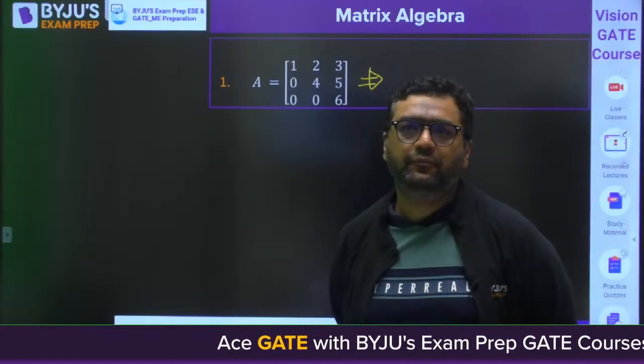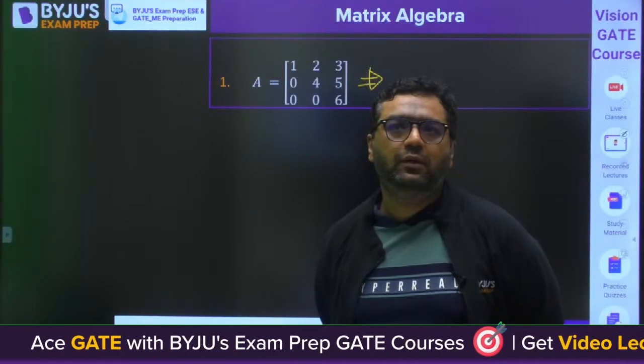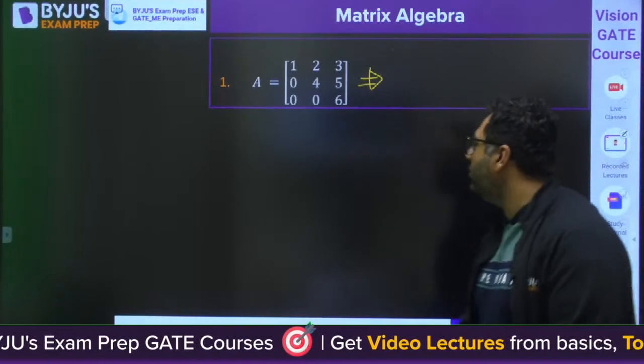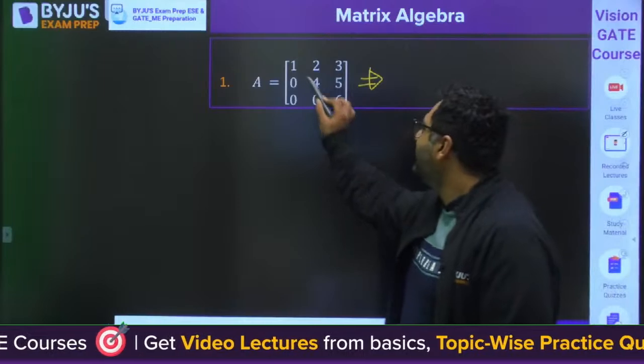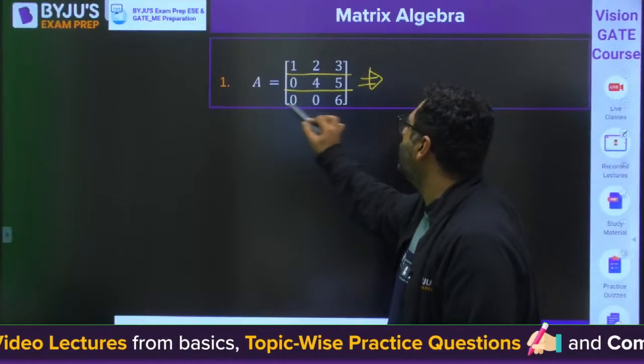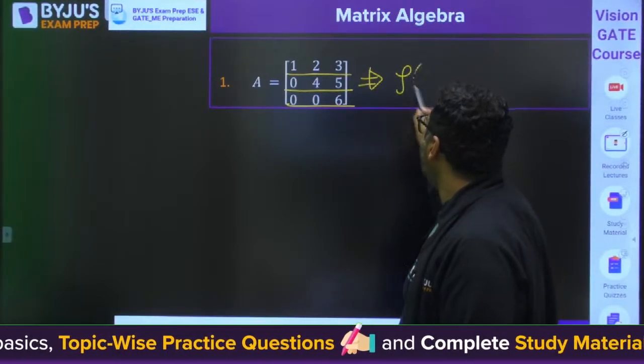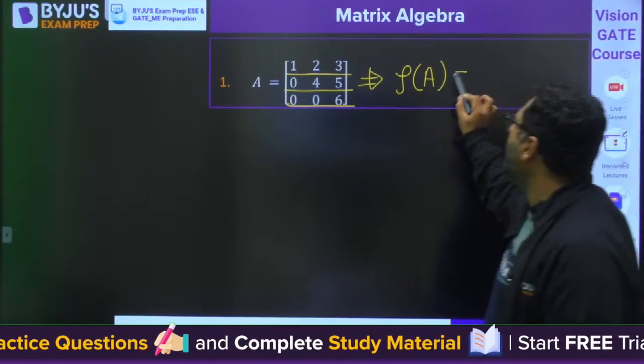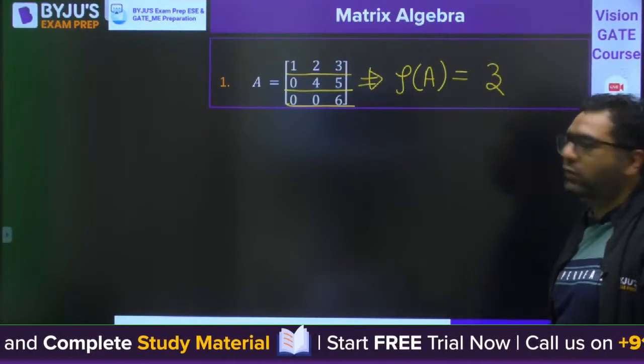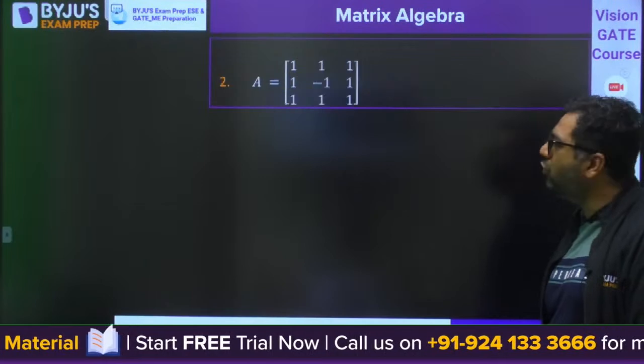Yes, it is in row echelon form, and you can see this is a non-zero row, non-zero row, non-zero row. So the rank of matrix A will be equal to 3. Very good, guys.